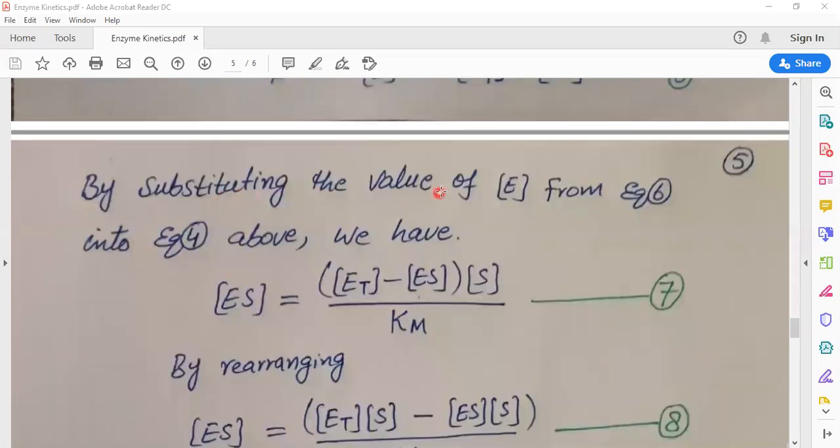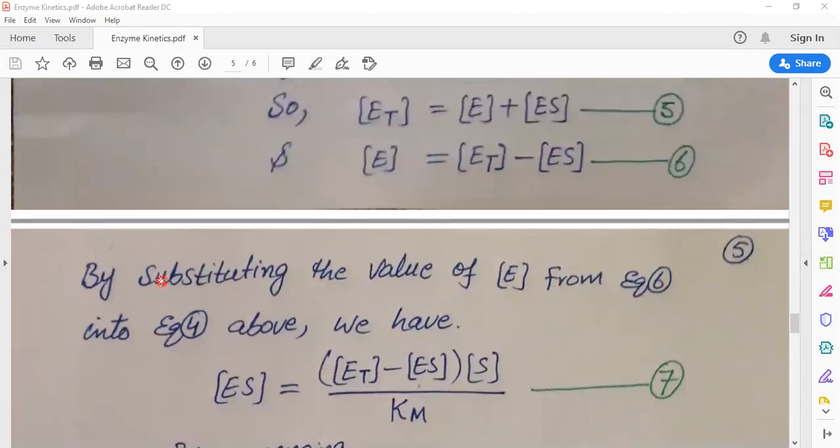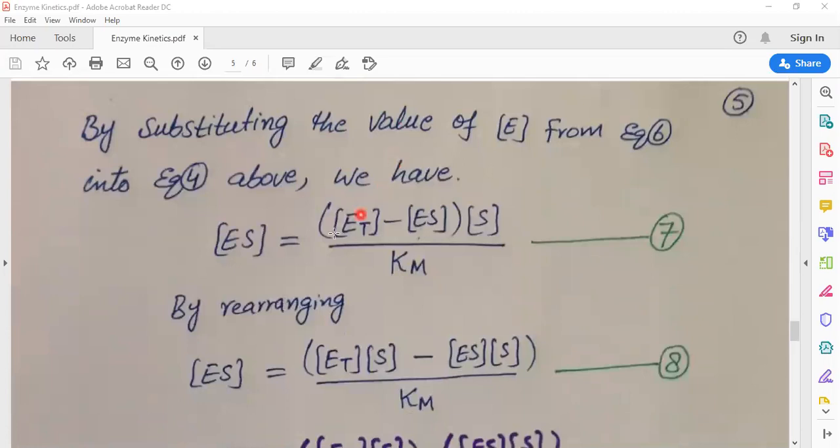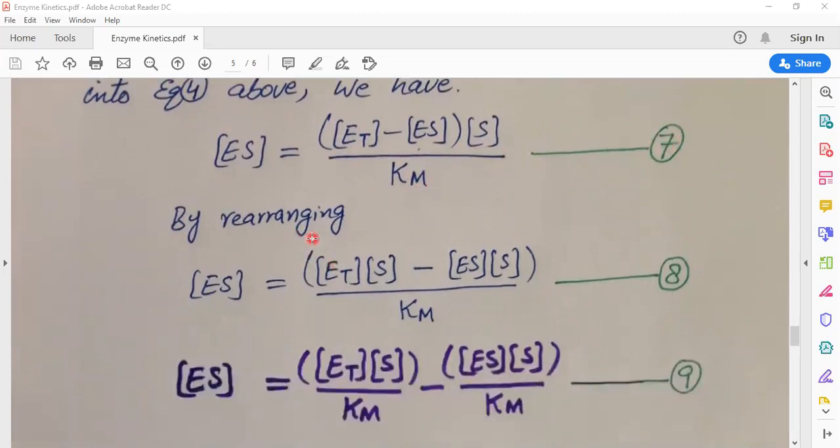By substituting the value of enzyme concentration from equation 6 into 4 above, we have enzyme substrate concentration equal to ET, total enzyme concentration, minus ES concentration into substrate concentration divided by Km. This is equation 7. By rearranging equation 7, we can get enzyme substrate concentration equal to ET into substrate concentration minus ES into substrate concentration divided by Km.